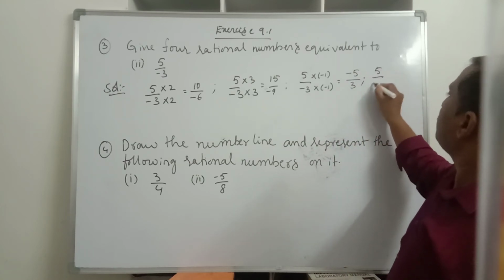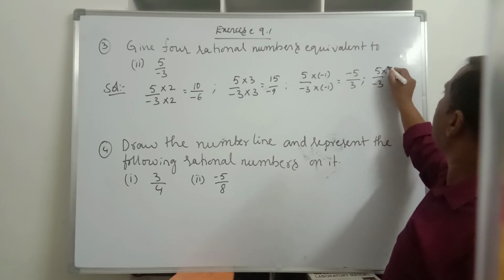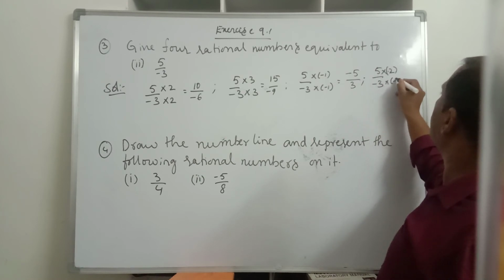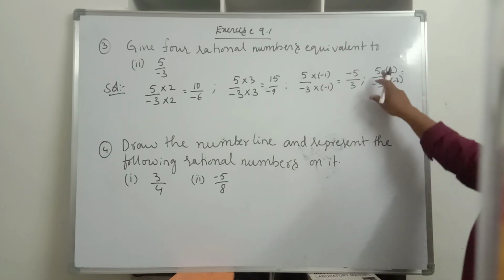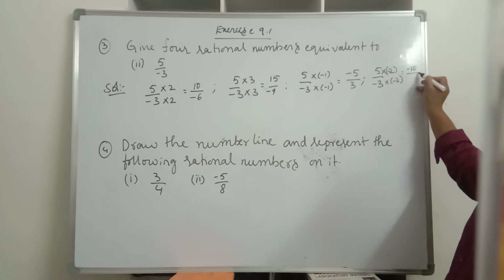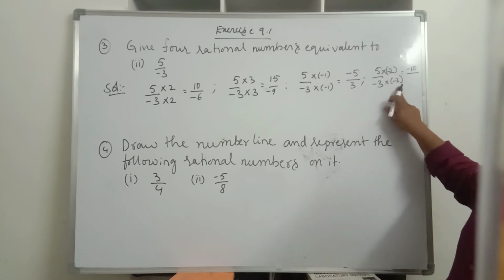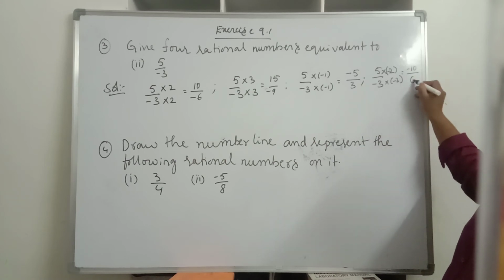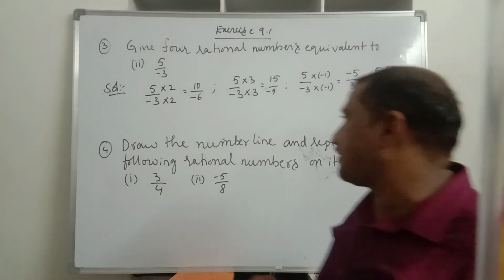So 5 divided by minus 3 is multiplied with minus 2, both numerator and denominator, we will get plus into minus, minus 5 into 2 it is 10, minus 10 divided by minus into minus it is plus, 3 into 2 it is 6, minus 10 by 6.